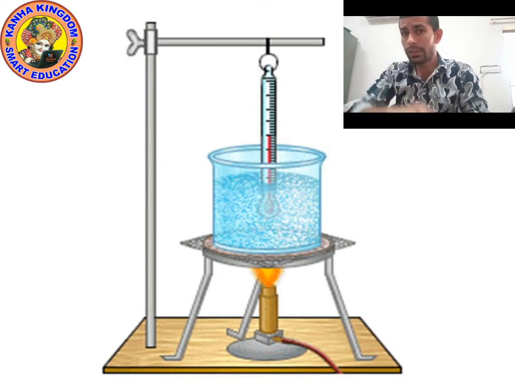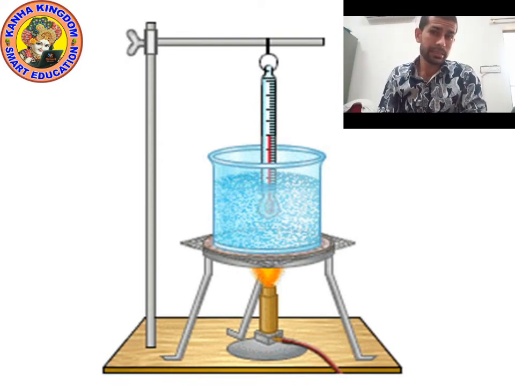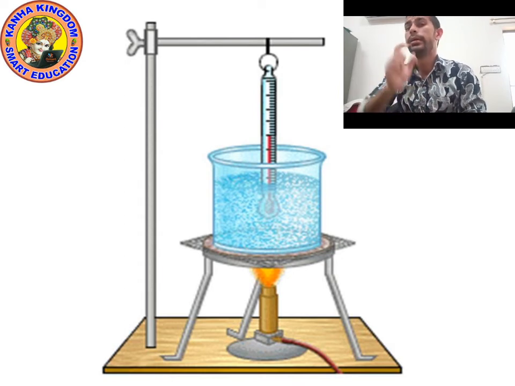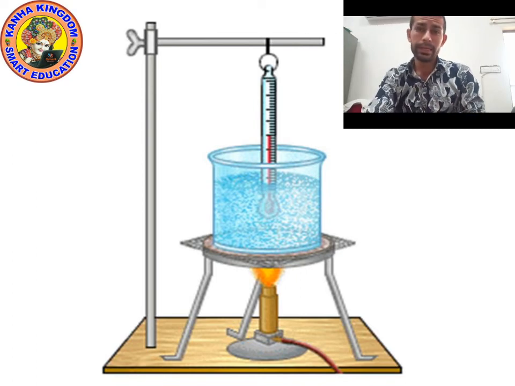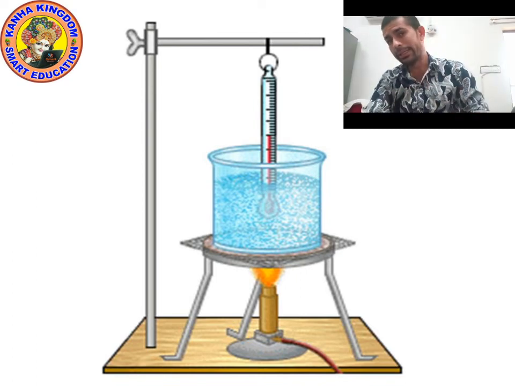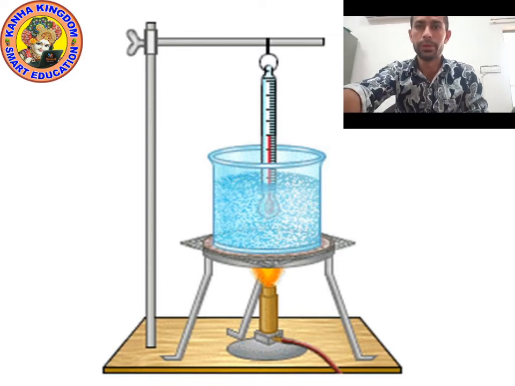Because of this hidden heat, the temperature is not increasing, but the liquid is changing into water vapor. This happens because of latent heat of vaporization, meaning hidden heat of vaporization. Okay, understood? Now let's revise something more.